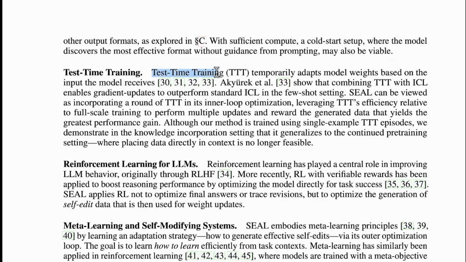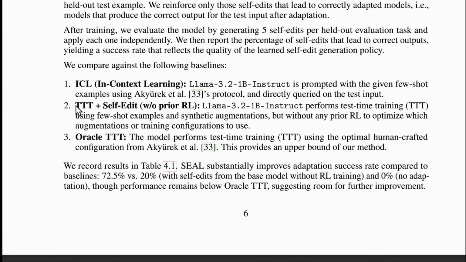The next paradigm is test time training. These models, while they are having a conversation, as the conversation goes on, they temporarily adapt their model weights. You can simply understand they temporarily adapt themselves based on the input the model receives. So we are very close to test time training kind of neural nets. Whenever we have a conversation, whenever we do anything, our internal neural structures and model weights changes. So you can look up about test time training in the internet or have a conversation with ChatGPT or Gemini 2.5 Pro. I clearly say anyone who is my subscriber, use Gemini 2.5 Pro until it's free. Yeah, having said that, you can have a conversation with that model to understand what is test time training.